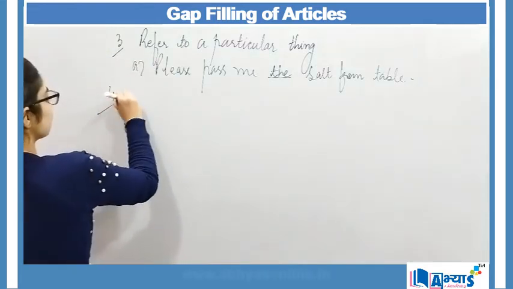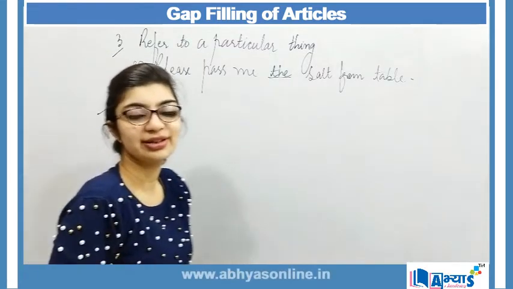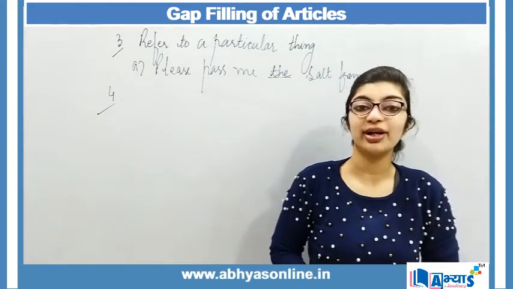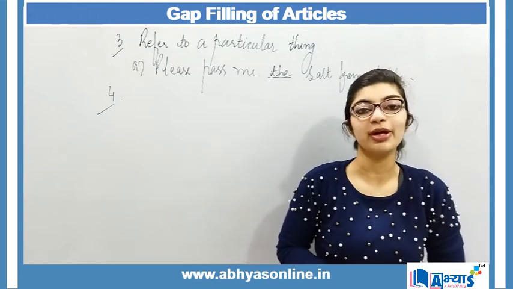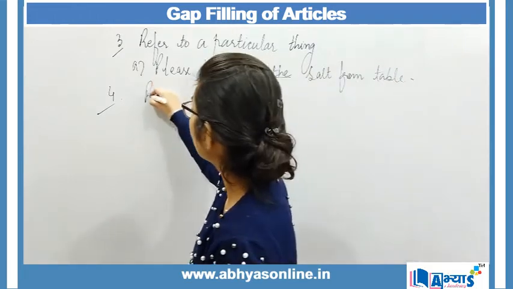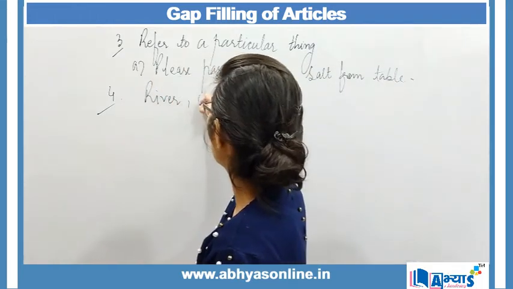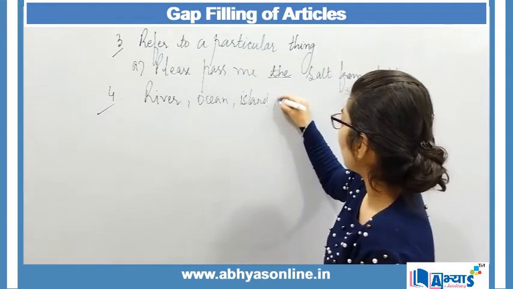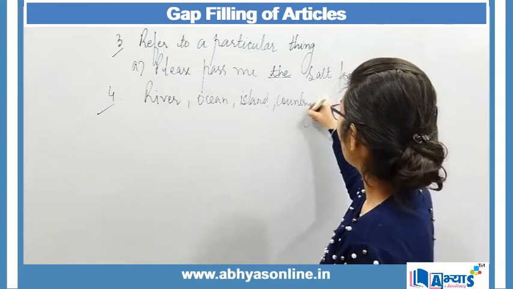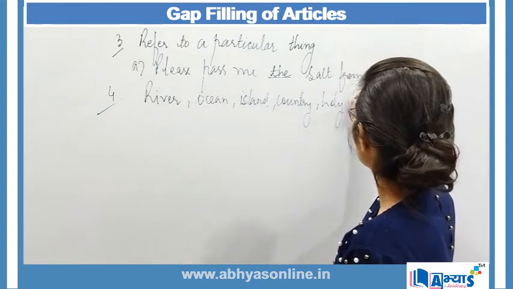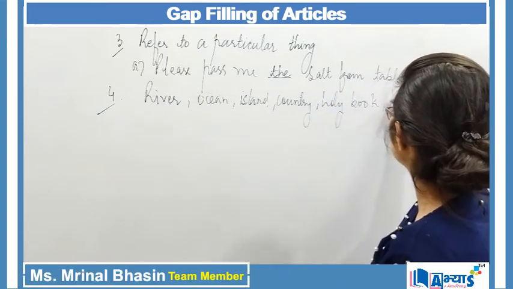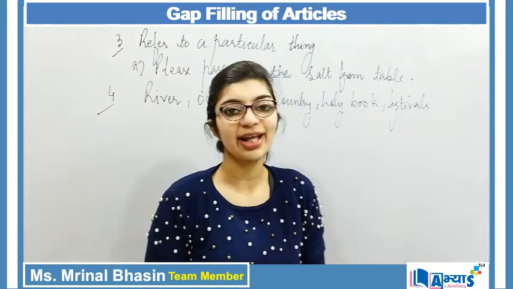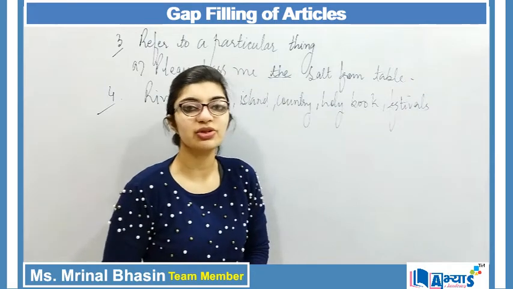And now let's discuss the fourth area where the can be used. Another area where the can be used is whenever we are mentioning a river, ocean, island, country, holy book, festivals. So whenever we are mentioning these, then in this case again we make use of the.